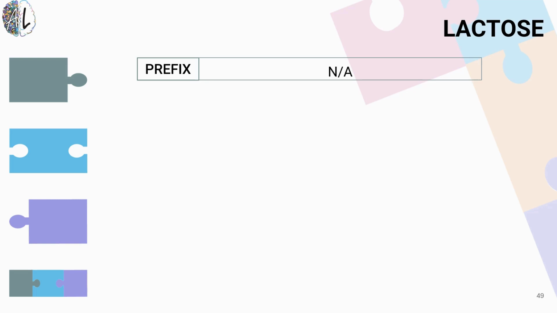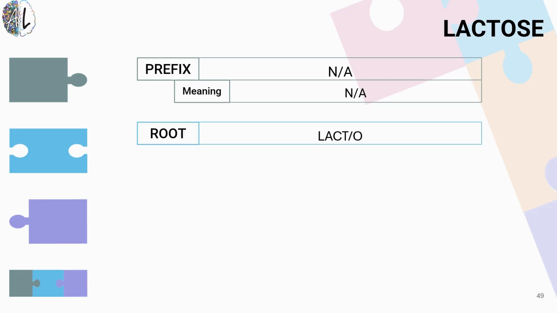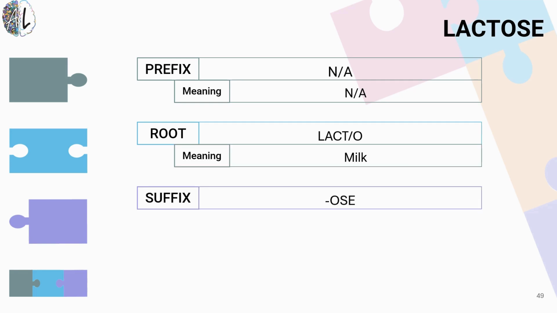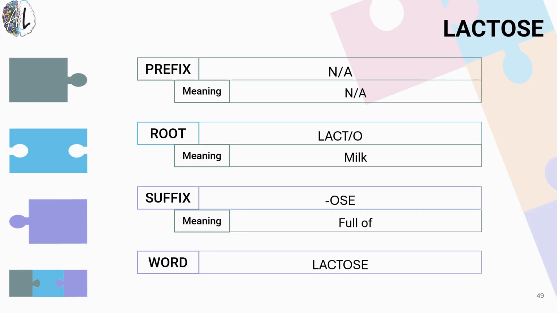Okay, in the term lactose, there is no prefix. The root term here is new. It is lacto, which refers to milk. The suffix is "-ose", which means to be full of. So the term lactose means to be full of milk. So lactose is a hormone that either helps to produce milk or has something to do with milk breakdown. There is lactose in cow's milk as well.